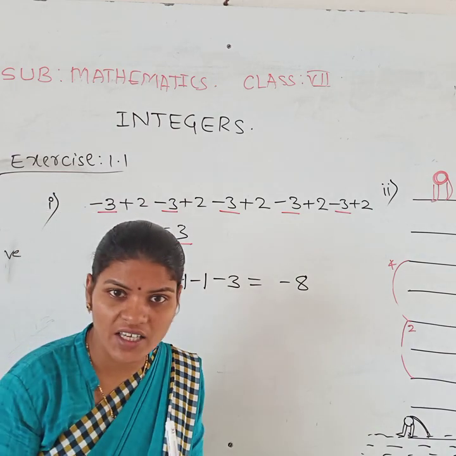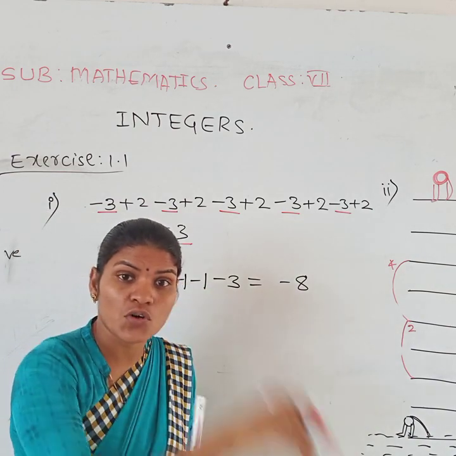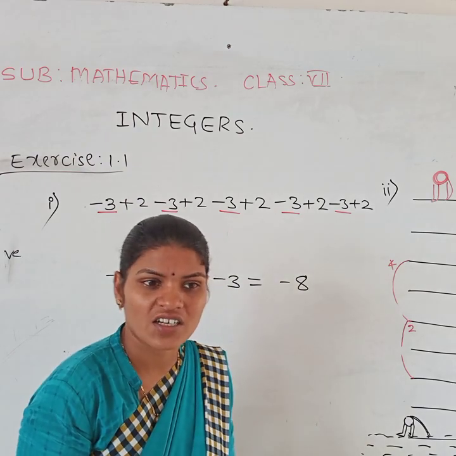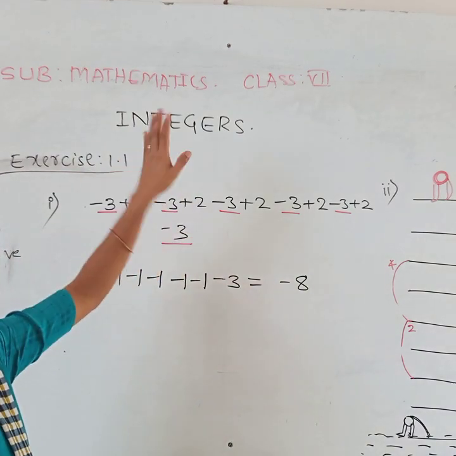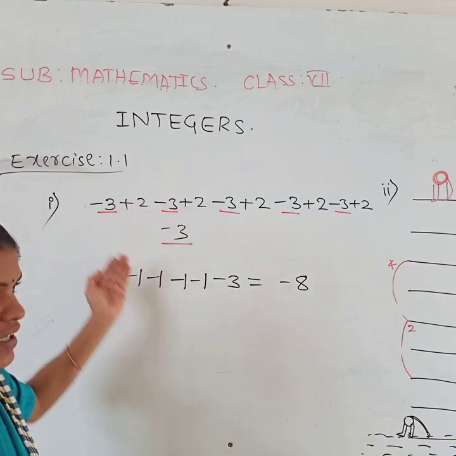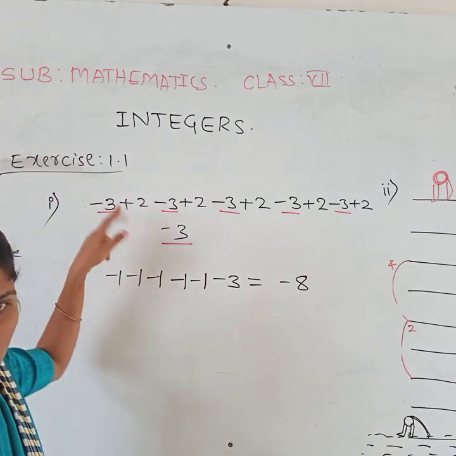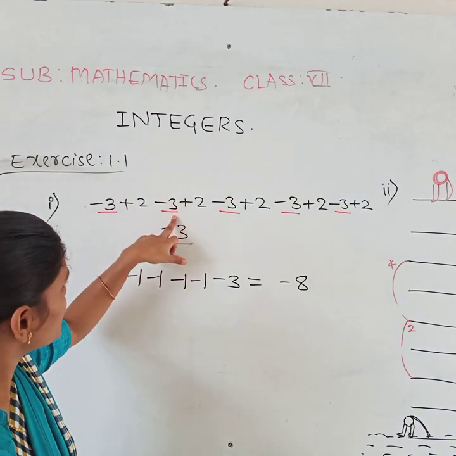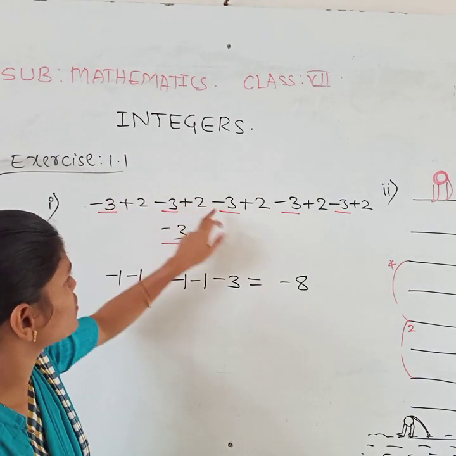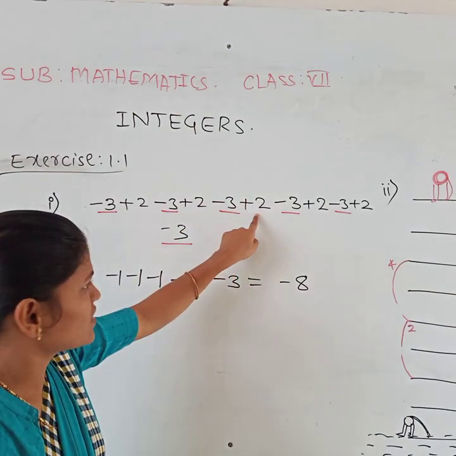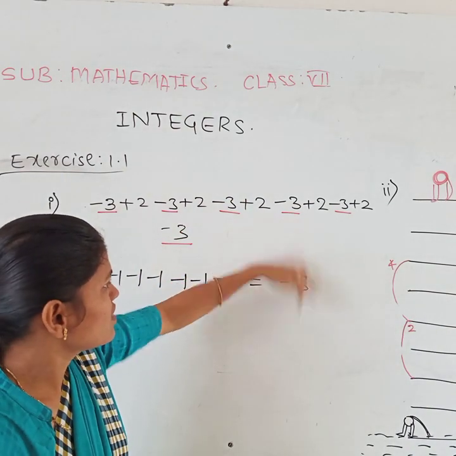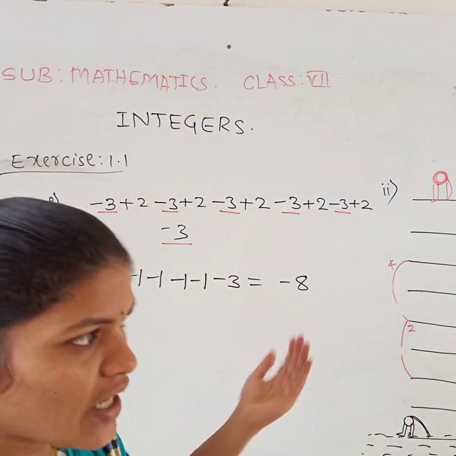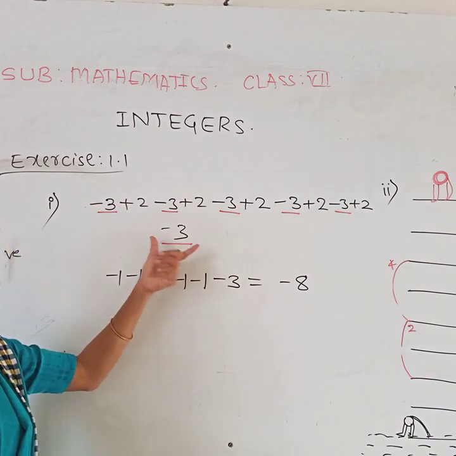Totally 11 jumps are there. 6 jumps it moves downside. Downside we are representing by the negative integer. Then upside movement we are representing by the positive integer. 3 step down means minus 3. 2 step up means plus 2. Then third jump minus 3. Fourth jump plus 2. Minus 3. Fifth jump. Sixth jump plus 2. Minus 3. Then plus 2. Upside movement we have to consider as a positive integer, and downside movement we will consider as a negative integer.